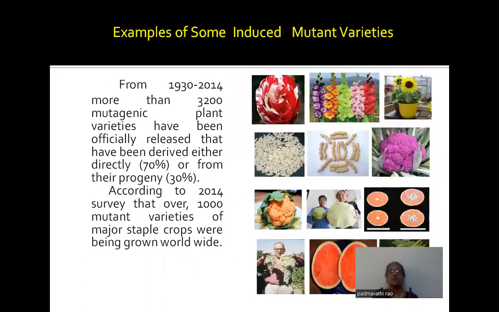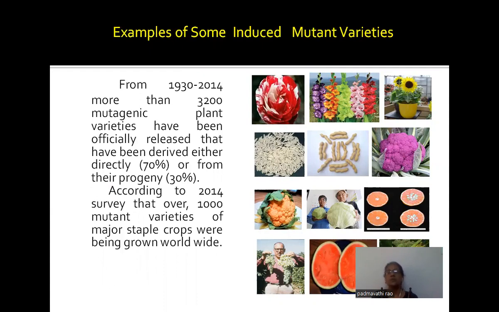So here are examples of some induced mutant varieties. From 1930 to 2014, more than 3,200 mutagenic plant varieties have been officially released. Among these, 70% of the mutants were directly released and the remaining 30% were released from their progeny. And according to a 2014 survey, 1,000 mutant varieties are already released and actively used worldwide.